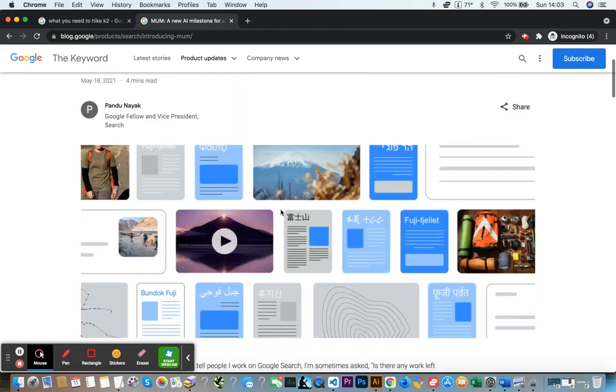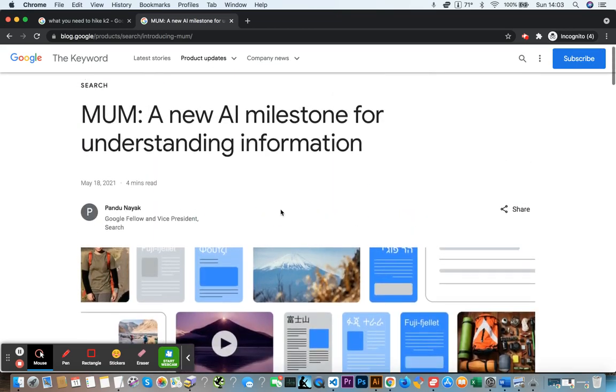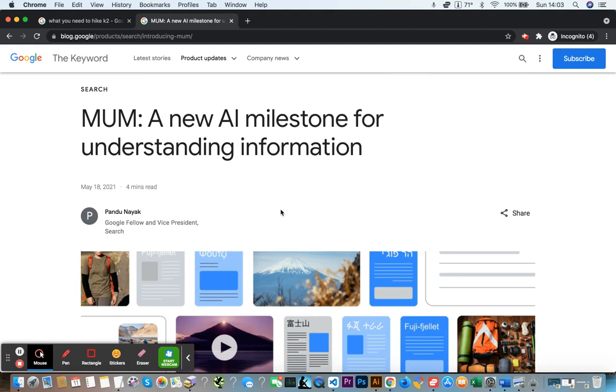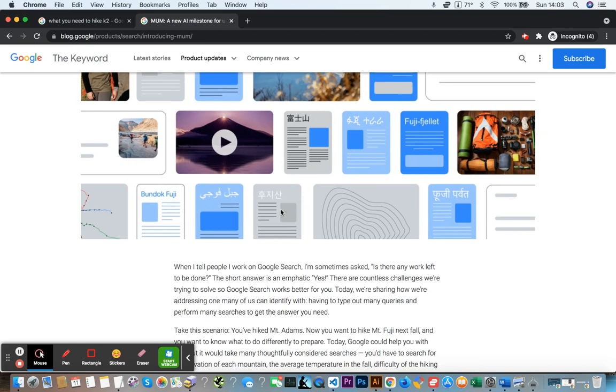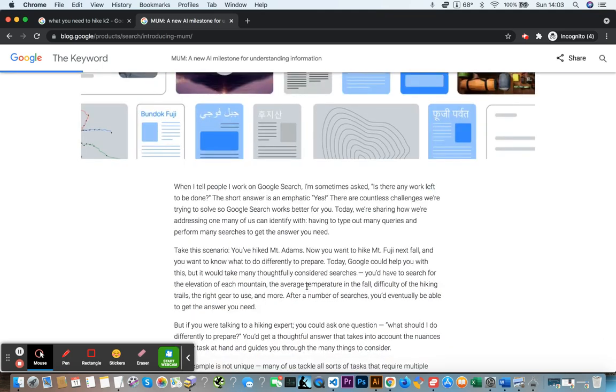So basically, in layman's terms, Google will take the words Mount Fuji, Mount Adams, prepare. It will then collate and compare the two information trees about Mount Fuji and Mount Adams, and through the context of the word prepare, meaning that you would need special terrain gear, that you might need a warmer jacket because it's cooler, or that a certain time of the year is better to climb, it collates and compares those two trees and then gives you a meaningful answer.